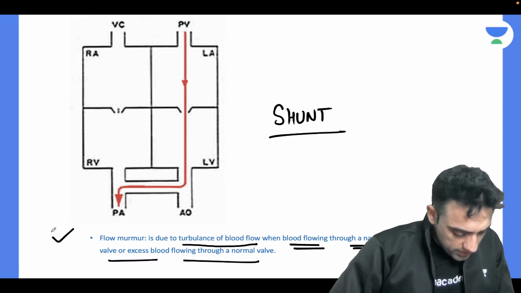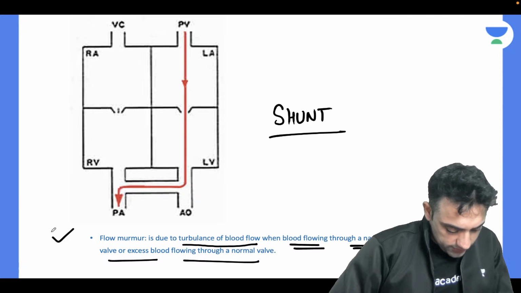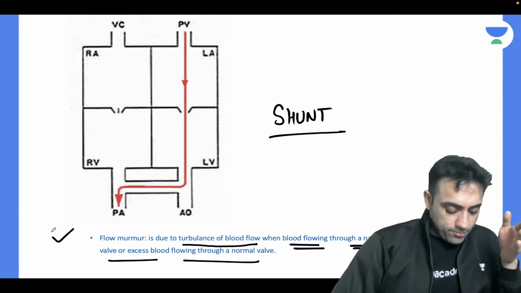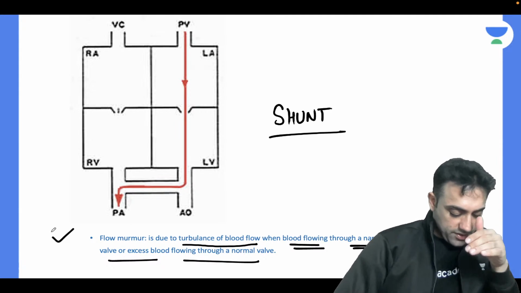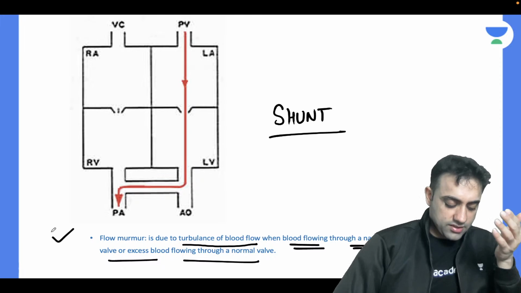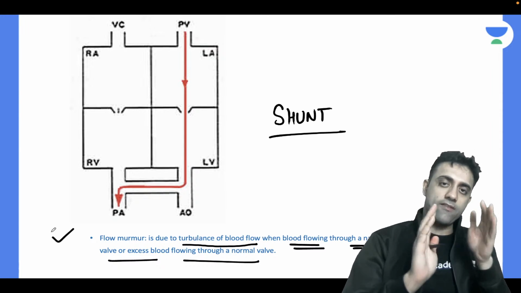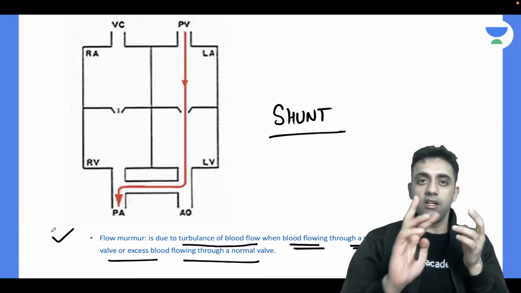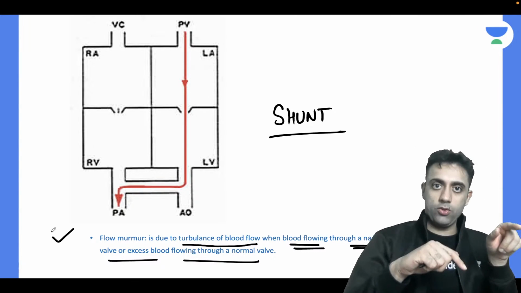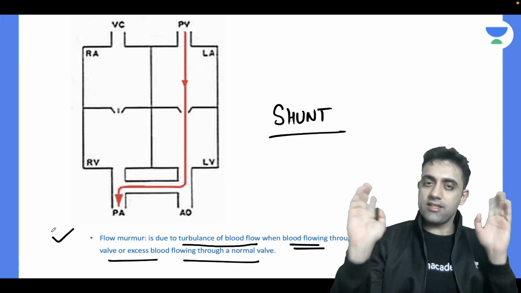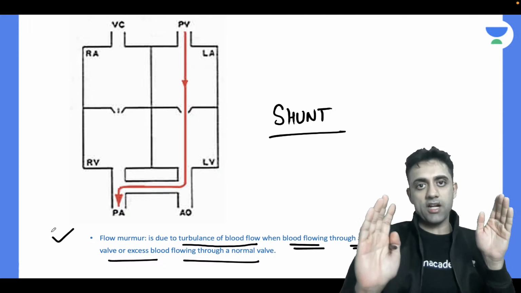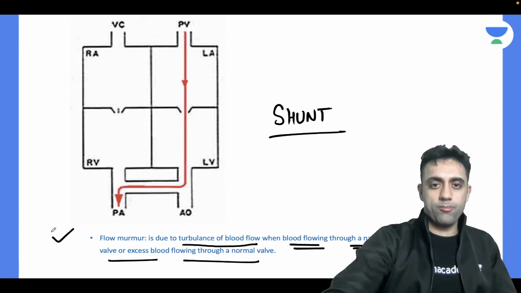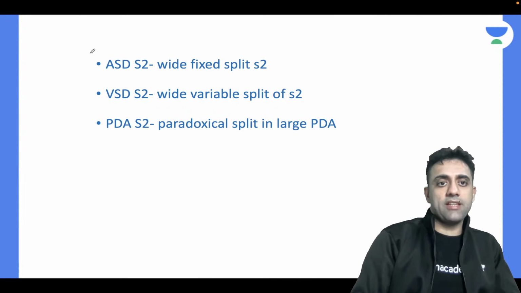You can say that more blood goes into the left ventricle, so the aortic valve closes late. No, dear, you can't say that. Just imagine whatever I have told you, imagine that way only. A shunt which was left to right becomes right to left, and then A2 closes later than P2. This is paradoxical splitting, and that's it. That's how Nelson has told that in a case of large PDA, you will see paradoxical splitting. These lines are very, very important.